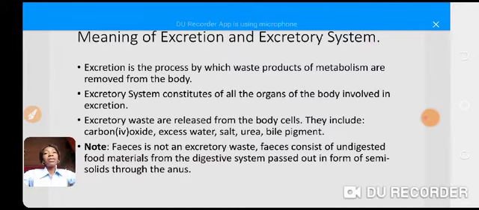So we say that feces consists of undigested food materials from the digestive system passed out in form of semi-solids through the anus. So whenever you are asked to list excretory waste, please do not mention feces, because feces is not an excretory waste. Do we get it? Hope you are still writing.